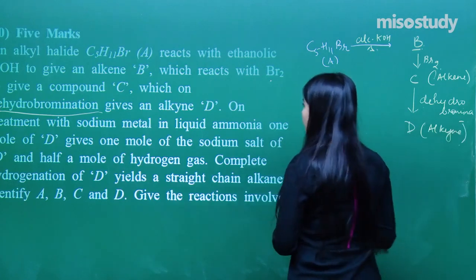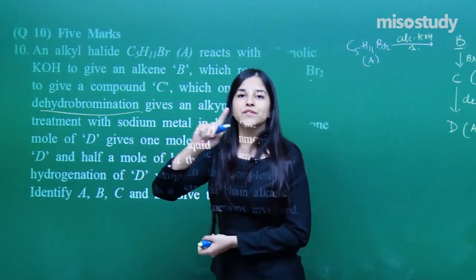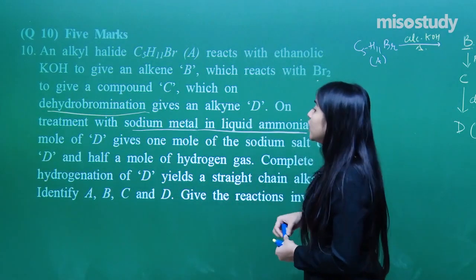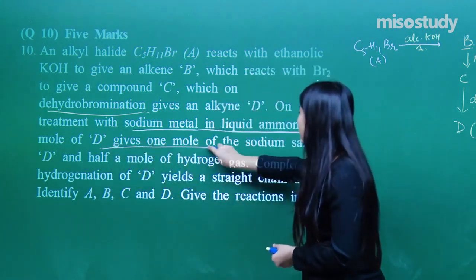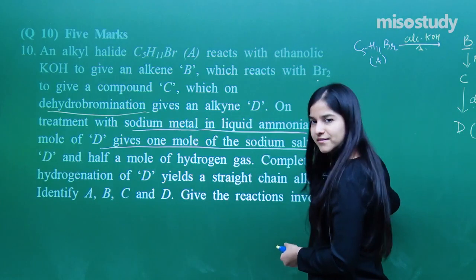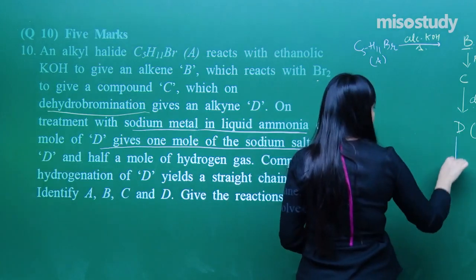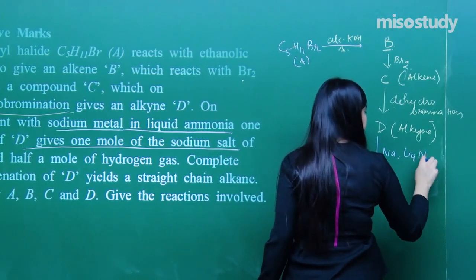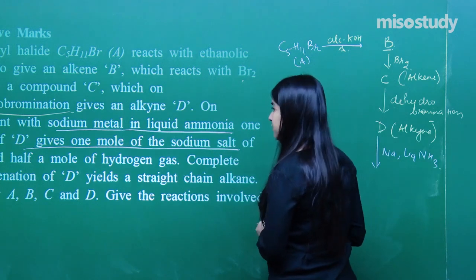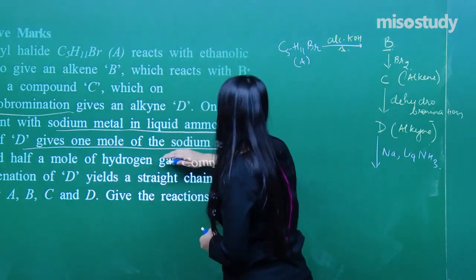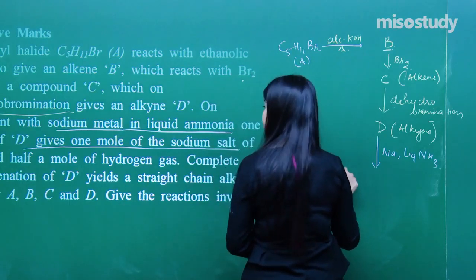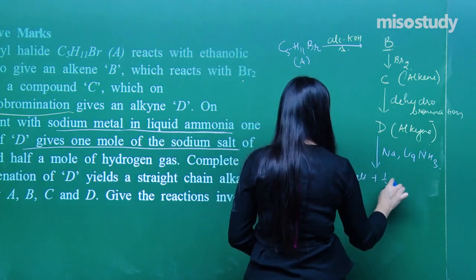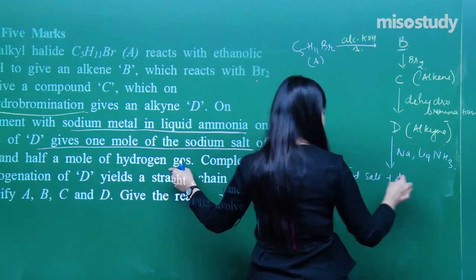Fine. Now, what about this D? Now comes the hint. On treatment with sodium metal in liquid ammonia, 1 mole of D gives 1 mole of the sodium salt of D, plus half a mole of hydrogen gas, half of H2.